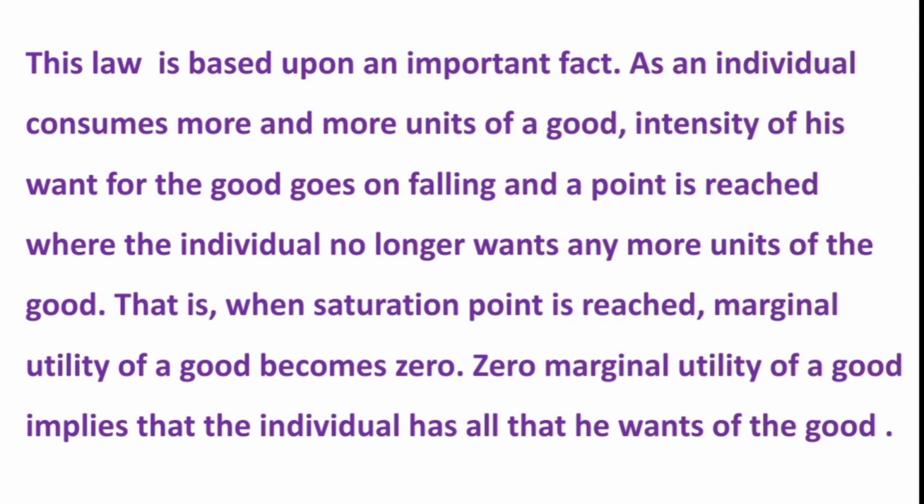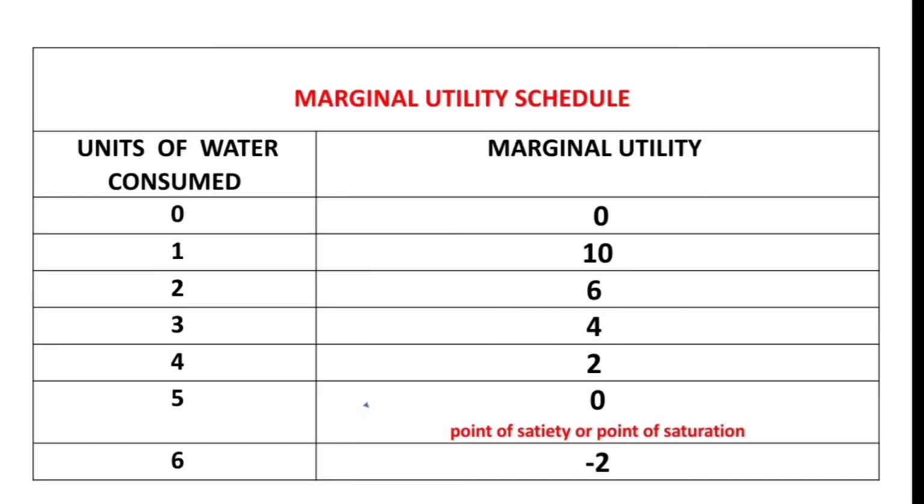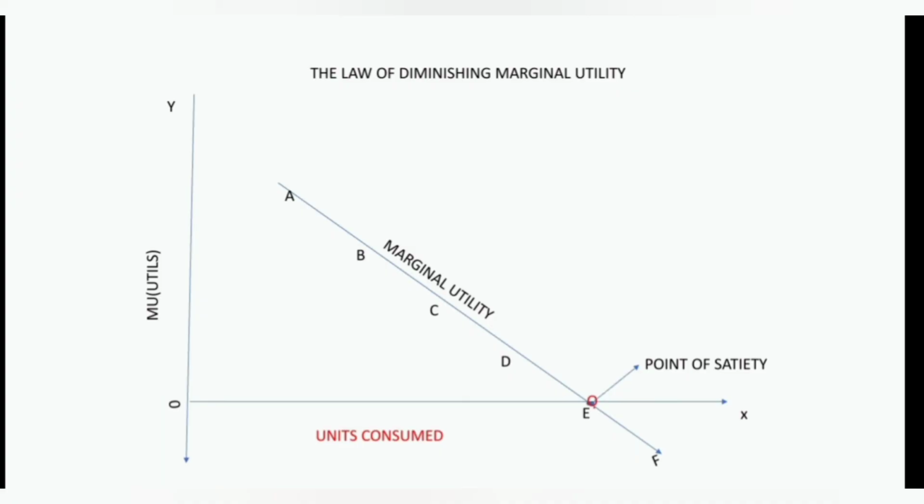Zero marginal utility of a good implies that the individual has all that he wants of the good, that he has reached the point of satiety, the point of saturation. You can check the table given here, the same table exclusively of marginal utility. And at the fifth unit, the point of satiety or saturation is reached.